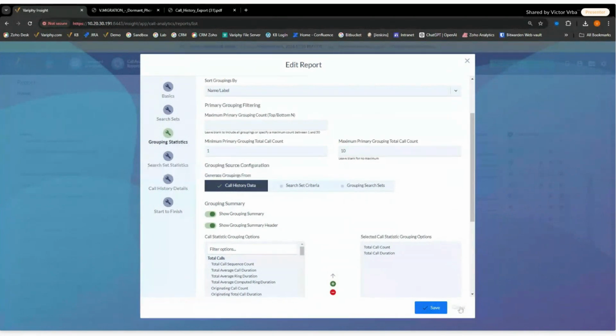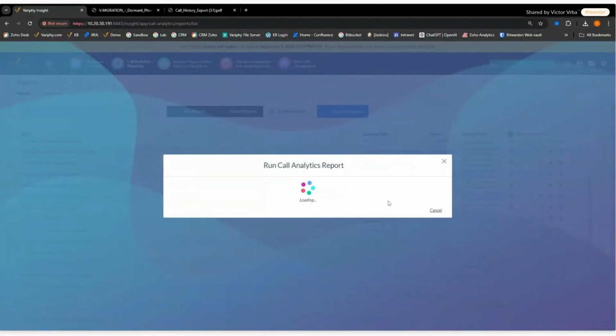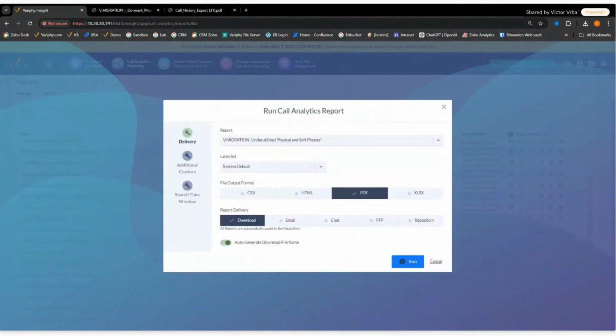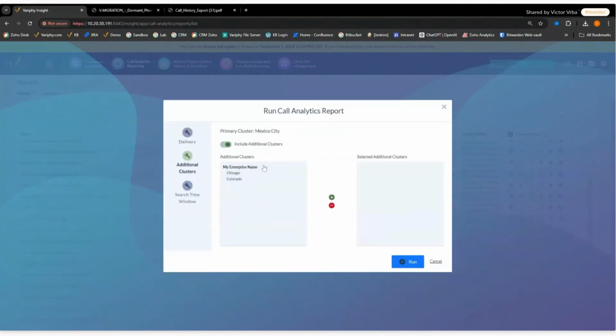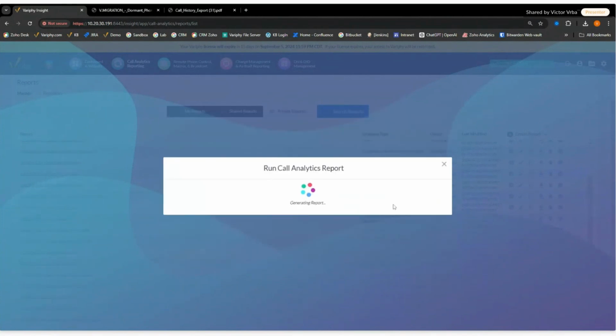And when we run this, and let me give it a quick run, essentially what we're going to see here are all phones that had calls, but had a very minimal amount of calls. So I'm going to expand my time range here, and let's look at the previous 7 days. And let's see what we've got as far as what phones in my phone system have only had 10 calls in the last 7 days.